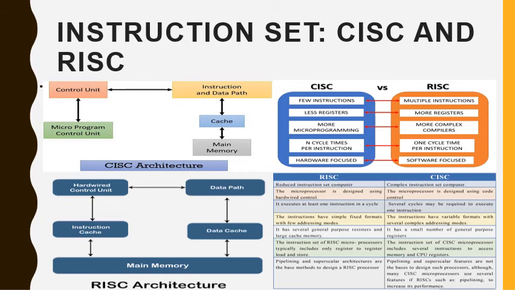A complex instruction set computer, CISC, is a computer where a single instruction can execute several low-level operations such as a load from memory, an arithmetic operation, and a memory store, and/or is capable of multi-step operations or addressing modes within single instructions.